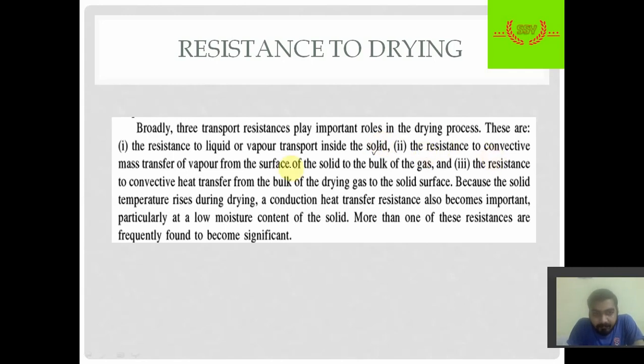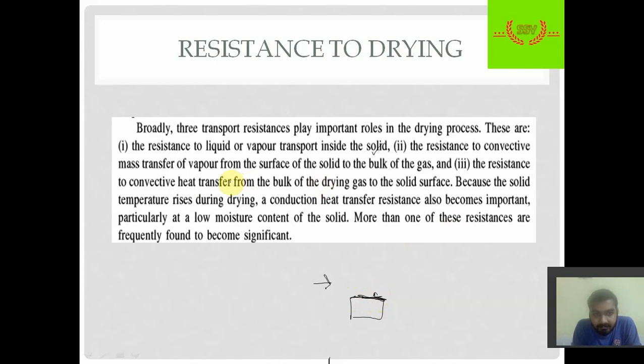Second is the resistance to convective mass transfer of vapor from the surface of the solid to the bulk gas. Suppose we have a wet solid, and hot gases are passing above it. Now we can also say that the surface of the solid is densely packed, or does not have any pores. So that also plays a secondary resistance. If it has no pores, no moisture can pass through it, and so it acts as a resistance.